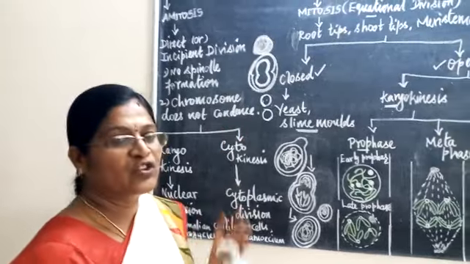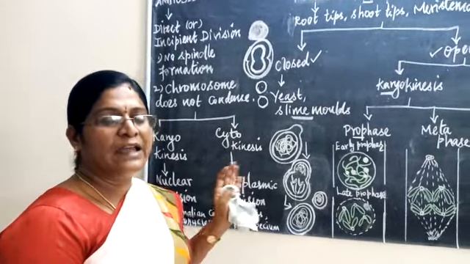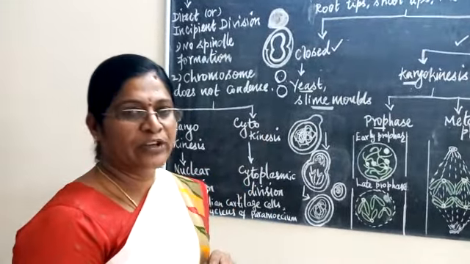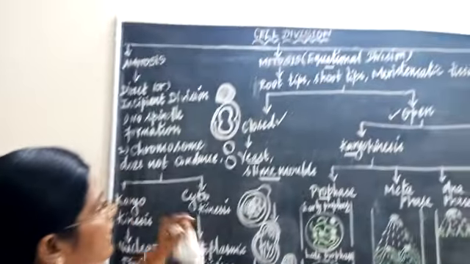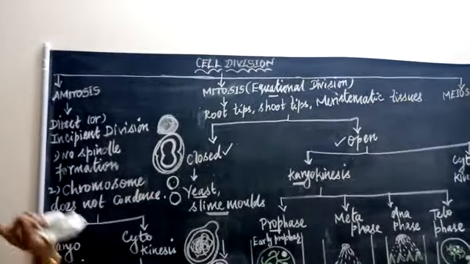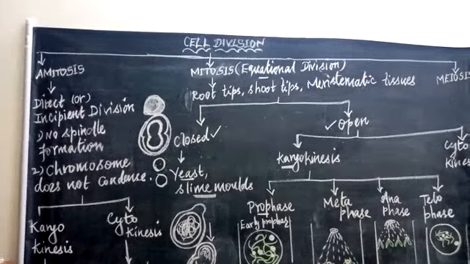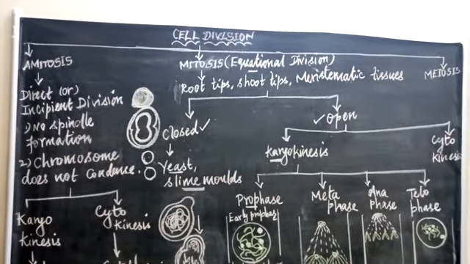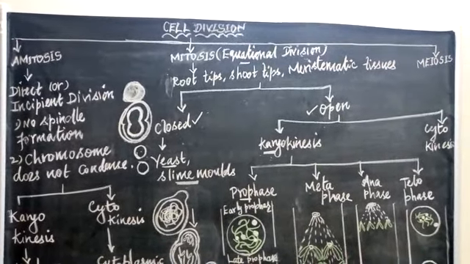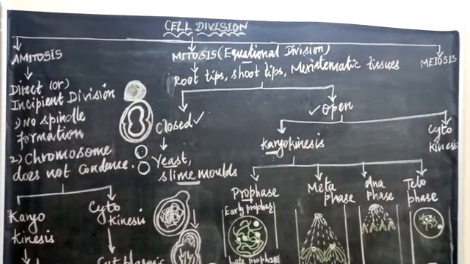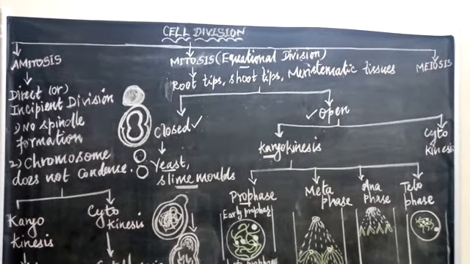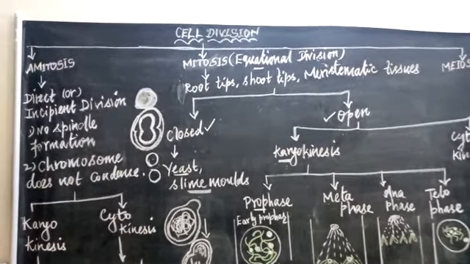Now after completion of the G2 phase, the cell's chromosomes enter into the mitotic phase, that is the M phase. That M phase is considered as cell division. What is called cell division? All living organism cells undergo the cell division process. This is the unique characteristic feature of all living cells because it gives growth to all living organisms.